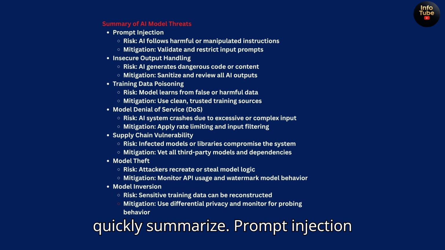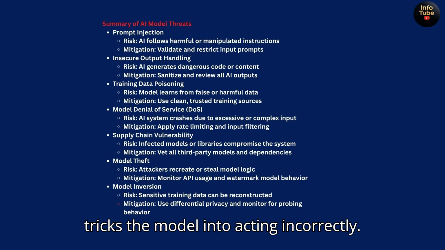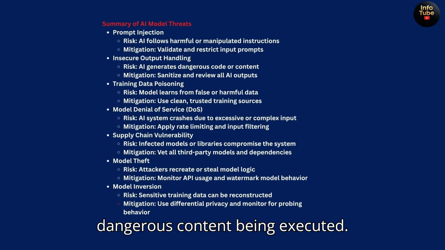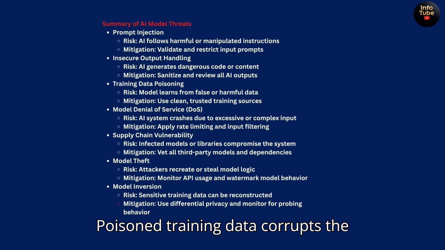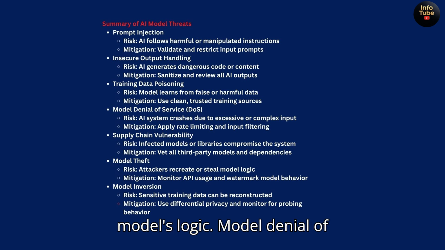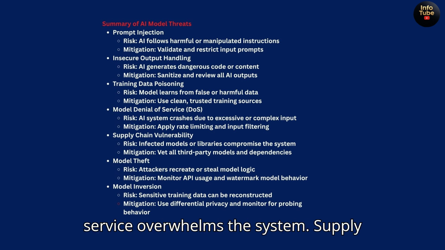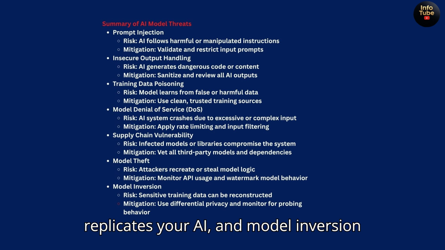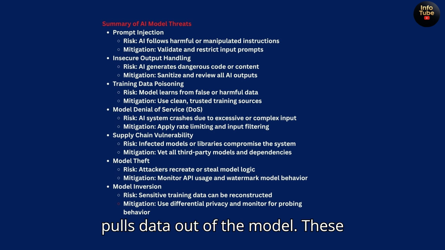Let's quickly summarize. Prompt injection tricks the model into acting incorrectly. Insecure output handling leads to dangerous content being executed. Poisoned training data corrupts the model's logic. Model denial of service overwhelms the system. Supply chain vulnerabilities compromise third-party components. Model theft replicates your AI, and model inversion pulls data out of the model.